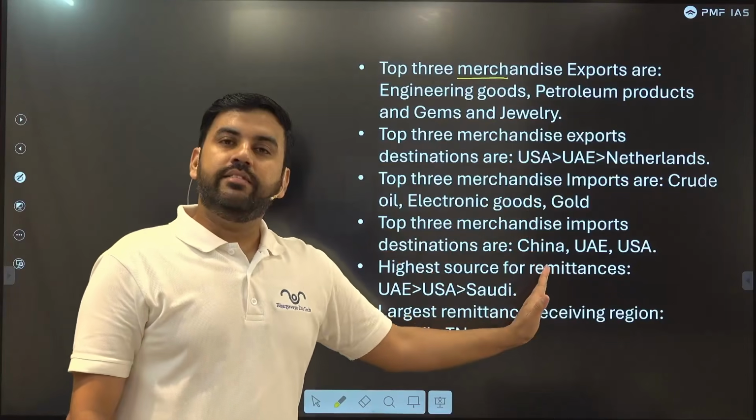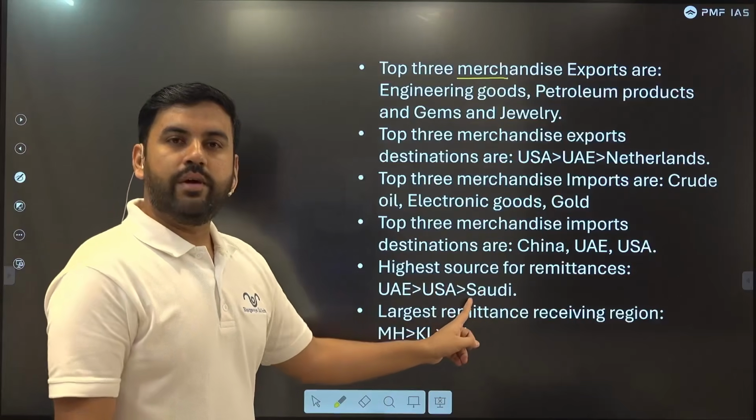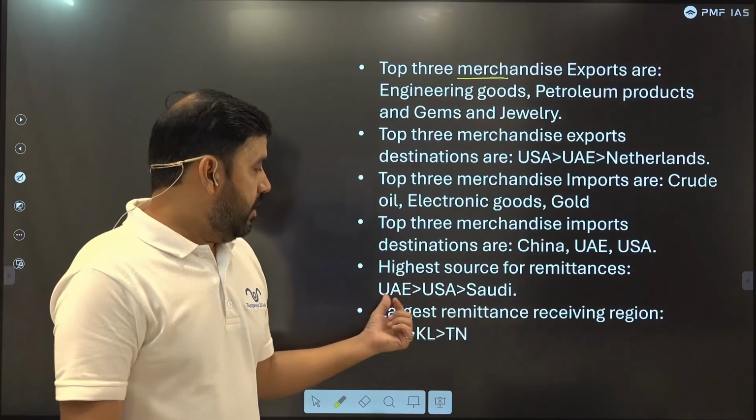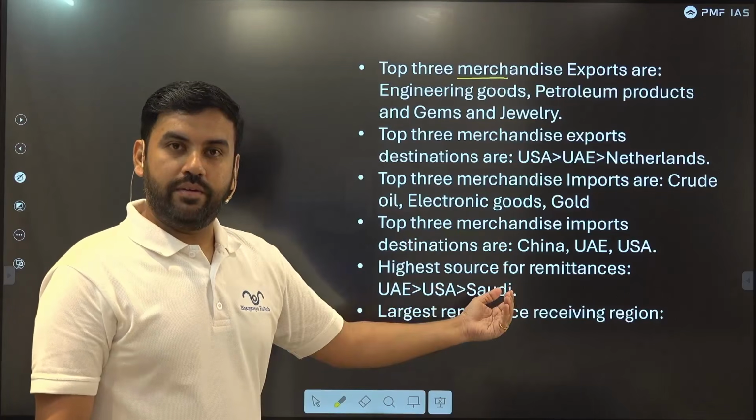Highest source of remittances, from where does the highest source of remittances come? UAE, US, Saudi. Saudi has been overtaken. I mean, the US has taken over from Saudi.